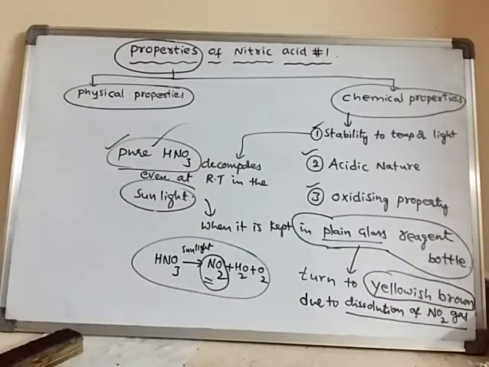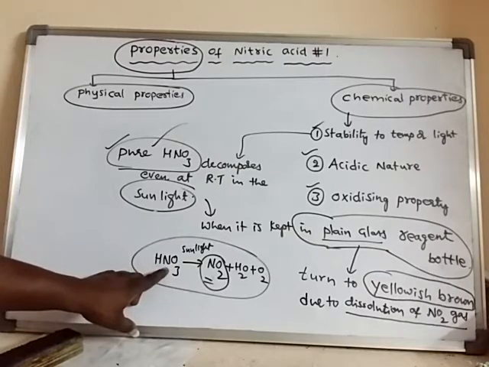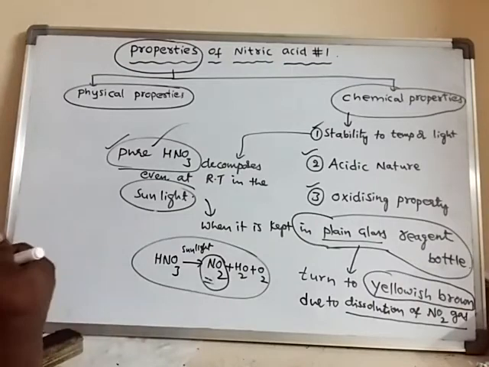So this is because of the unstable nature of nitric acid in the presence of sunlight. This nitric acid is unstable. It will break down, or decompose, and produce nitrogen dioxide. Some amount of nitric acid is decomposing and producing NO2, and this NO2 will dissolve in the remaining nitric acid present in that bottle, and finally it will appear yellowish brown in color.